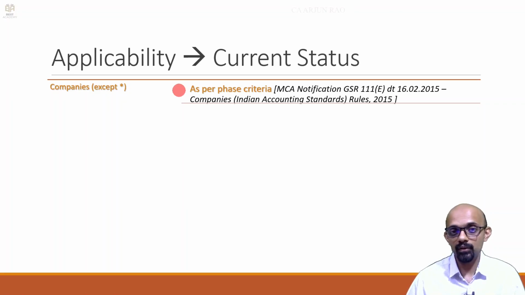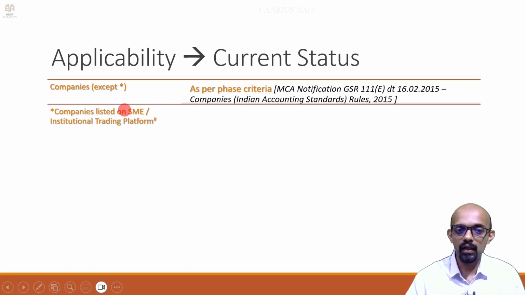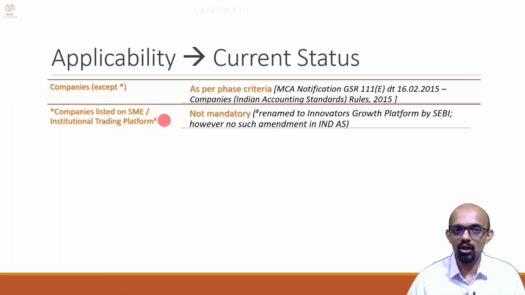So, even companies fulfilling those criteria, if they were listed on a small and medium enterprise platform, an SME platform of a stock exchange, or an institutional trading platform, they need not follow. Stock exchanges have dedicated platforms for certain kinds of companies. So what are SME platforms and which kind of companies can be listed on SME platforms and institutional trading platforms, we are going to see shortly.